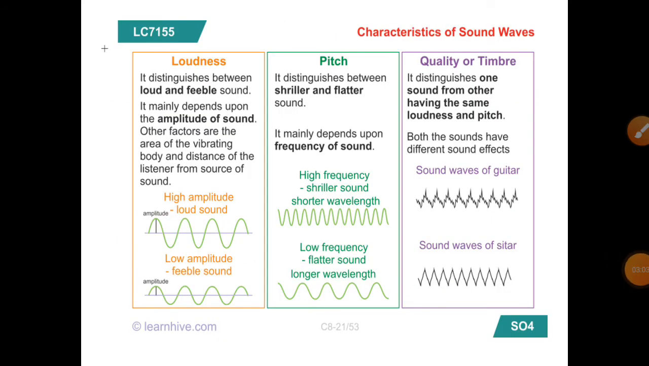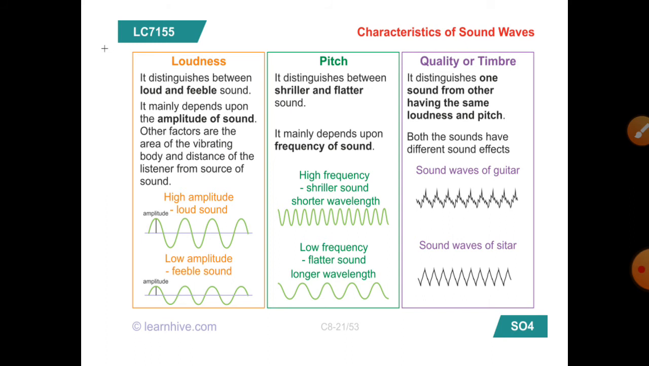The next topic is the characteristics of sound waves. As I told you, sound is a form of energy and it moves in the form of a wave. That wave is a longitudinal wave. Now let's study the different characteristics of sound. The first characteristic of sound is loudness. It distinguishes between loud and feeble sound. Sound can be loud, or it can be feeble or weak. It mainly depends upon the amplitude. So please students, remember that loudness depends upon the amplitude and pitch of the sound depends upon the frequency.